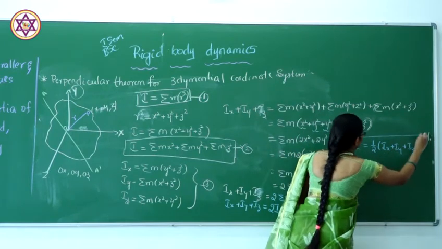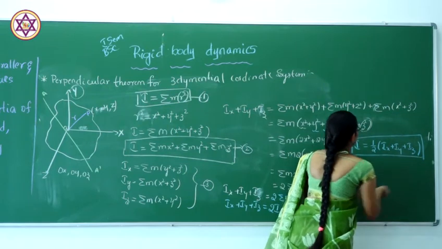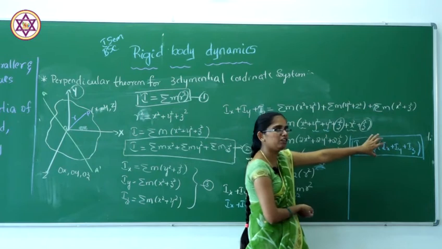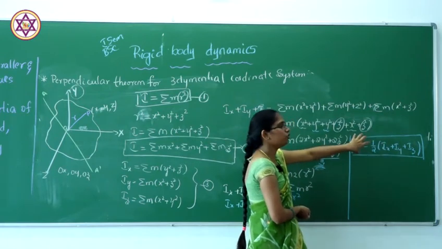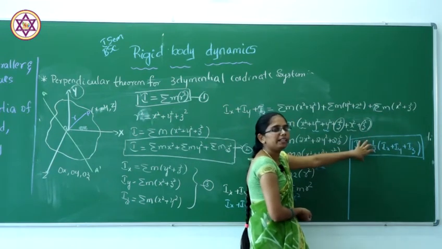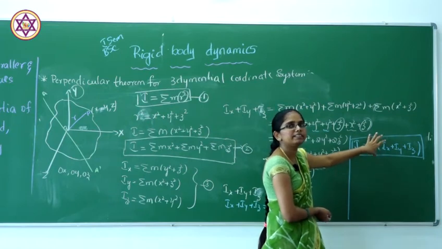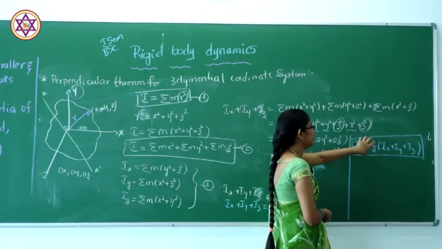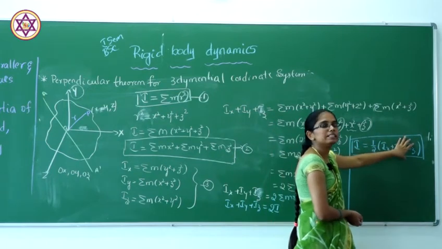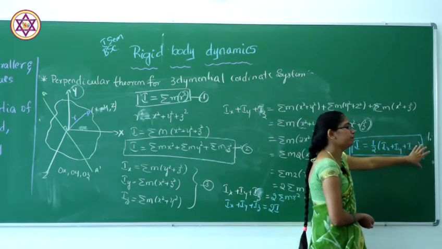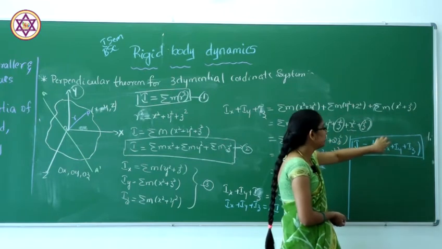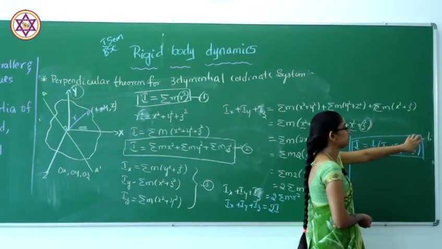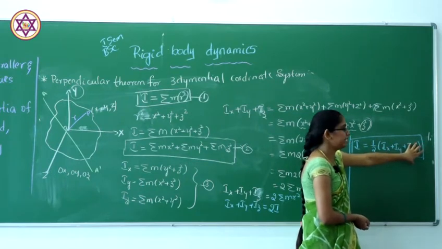So, this will be the proof of the perpendicular axis theorem for a 3-dimensional Cartesian coordinate system. The moment of inertia of a 3-dimensional Cartesian coordinate system about any axis should be equal to half of the sum of the 3 mutually perpendicular axes, that is, moment of inertia of x axis, moment of inertia of y axis and moment of inertia of z axis.